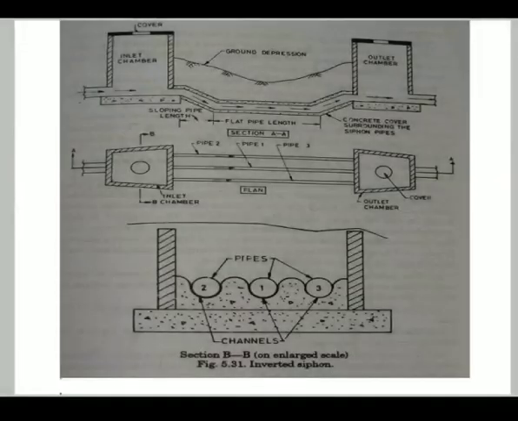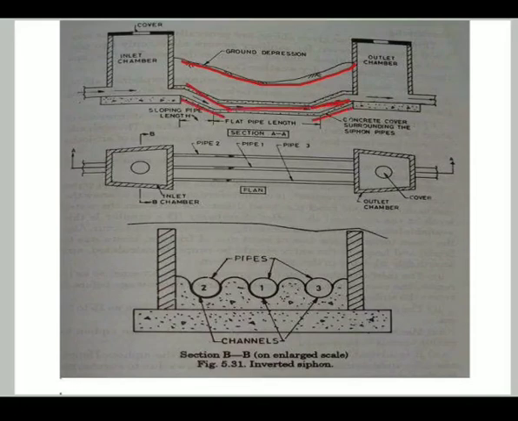This is a schematic diagram of an inverted siphon. If some ground depression comes across between the inlet and outlet chamber, then to tackle this depression without straightening the pipeline, we can have a vertical depression in the pipe. If we construct a siphon under this kind of depression, it is called an inverted siphon.